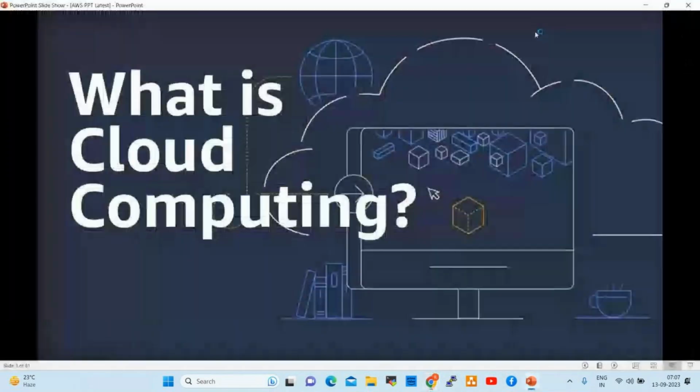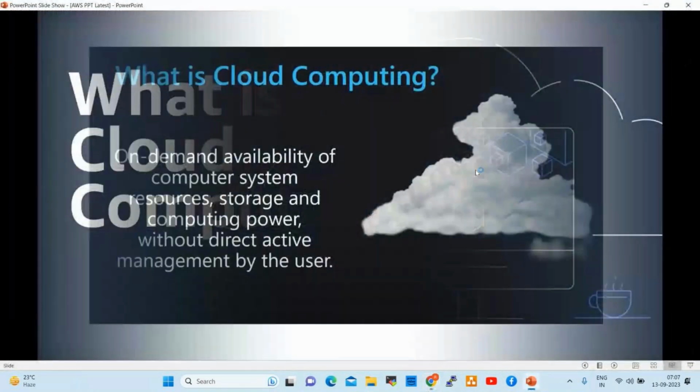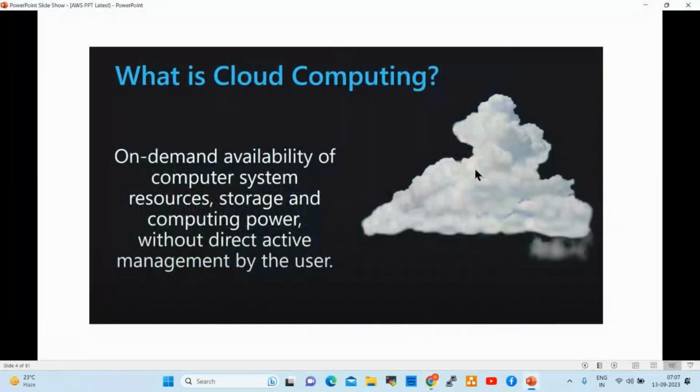Cloud computing is the on-demand availability of computer system resources, storages, and computing power without direct active management by the user, right? What does that mean?